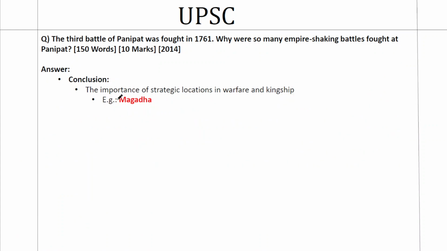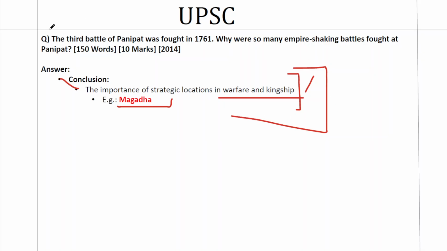Now we'll go to the conclusion: the importance of strategic locations in warfare and kingship. That will be our conclusion, which means strategic locations were very key in ancient empires. For example, Magadha emerged as a Mahajanapada from a Janapada because it was on the bank of the Ganges. It had a supply of elephants from the forest, access to wood from the forest, and nearby coal mines. So strategic locations are key for empires, kingship and warfare. We'll conclude with that point. So we'll have an unconventional conclusion for an unconventional answer, and this will give you a holistic coverage of a question like this.